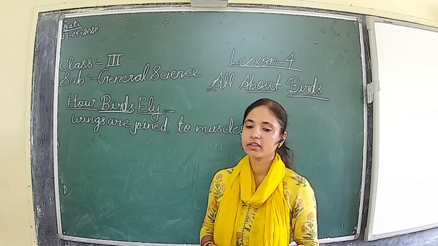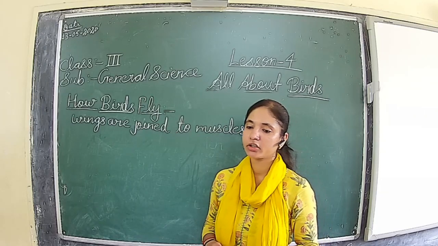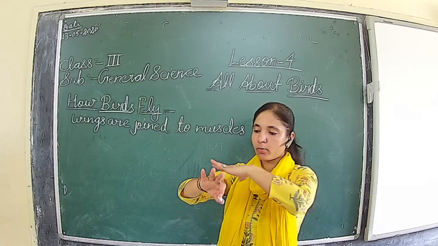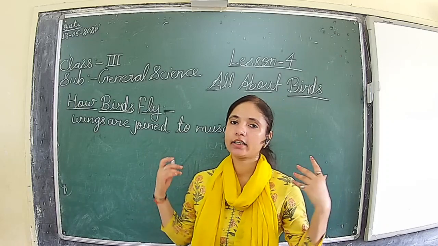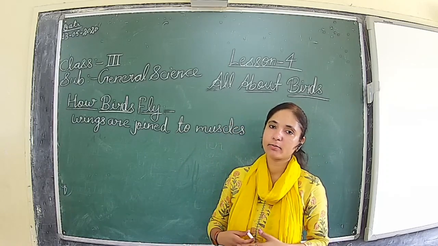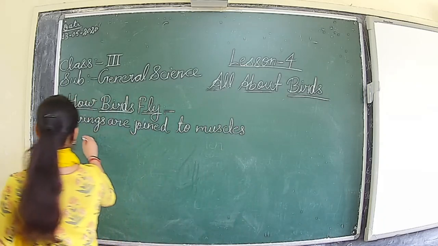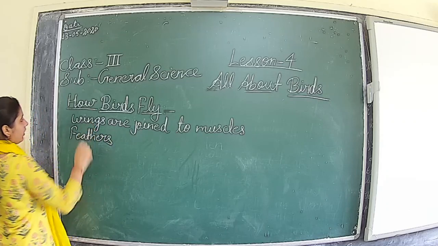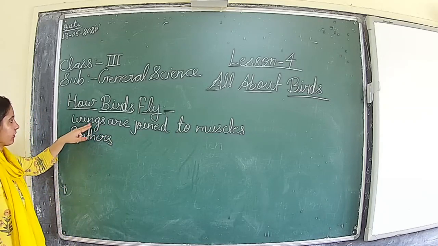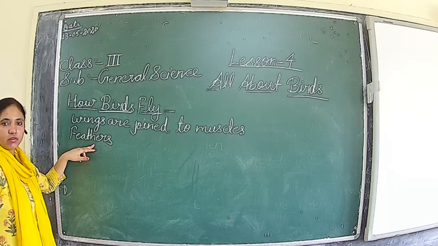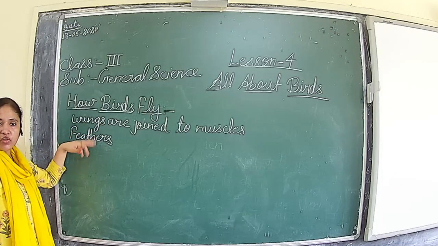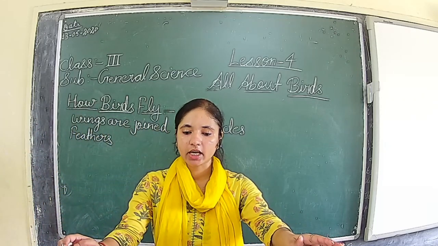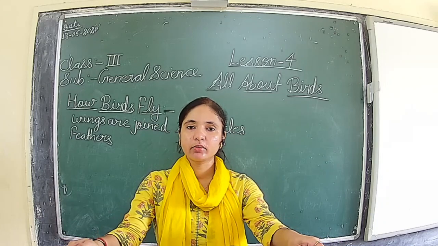Then the wings have feathers attached to them. These feathers help the bird to fly. On top of the wings, they have feathers, attached to the body. The wings are covered with feathers, and this helps the bird to fly high in the sky. So with the help of wings and feathers, the bird flies.